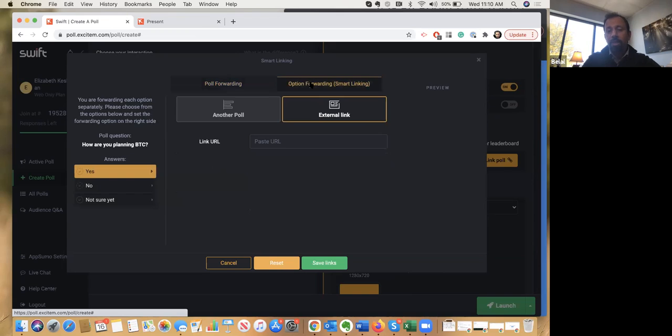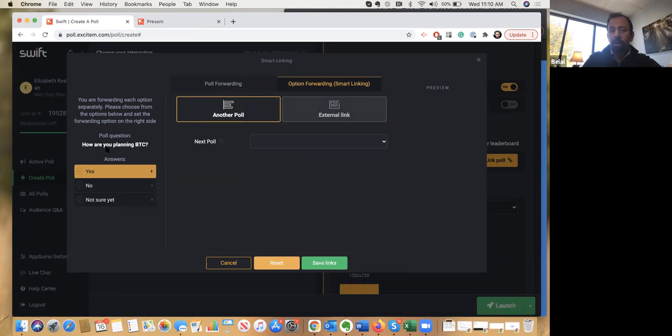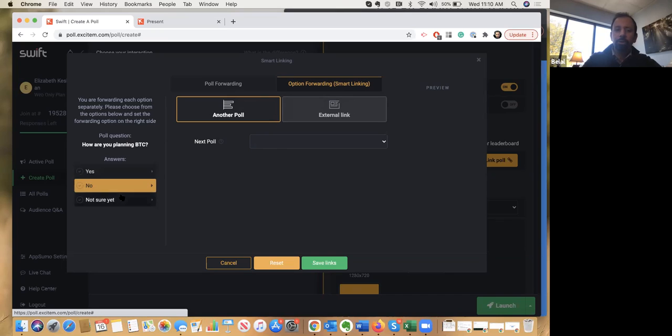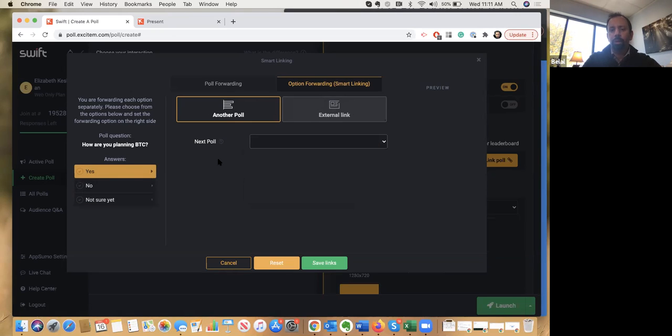The option forwarding side, this is really the one that allows you to create some sort of logic. So in this case, if I ask you, are you planning to buy Bitcoin? If you say yes, I can take you to another question asking you when you plan to actually buy the Bitcoin. If you say no, I can ask why not, and if not sure, I can ask you a question like what is it that will convince you that Bitcoin will actually be a viable currency, something along this line. So you can choose each one of those options and then set which poll it will take to, and that's what allows you to create the overall logic.